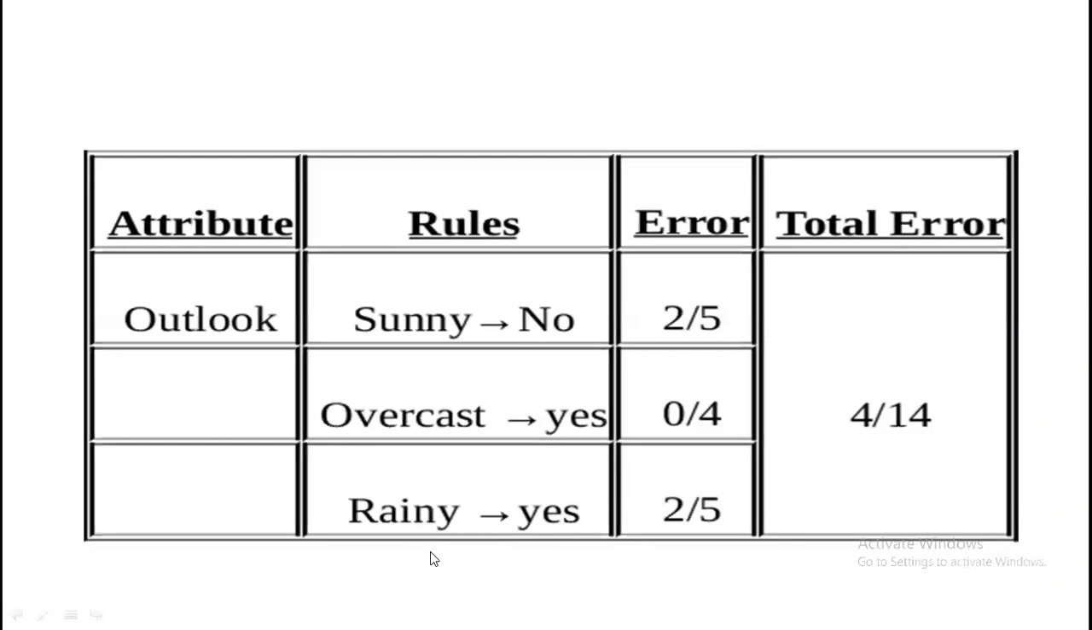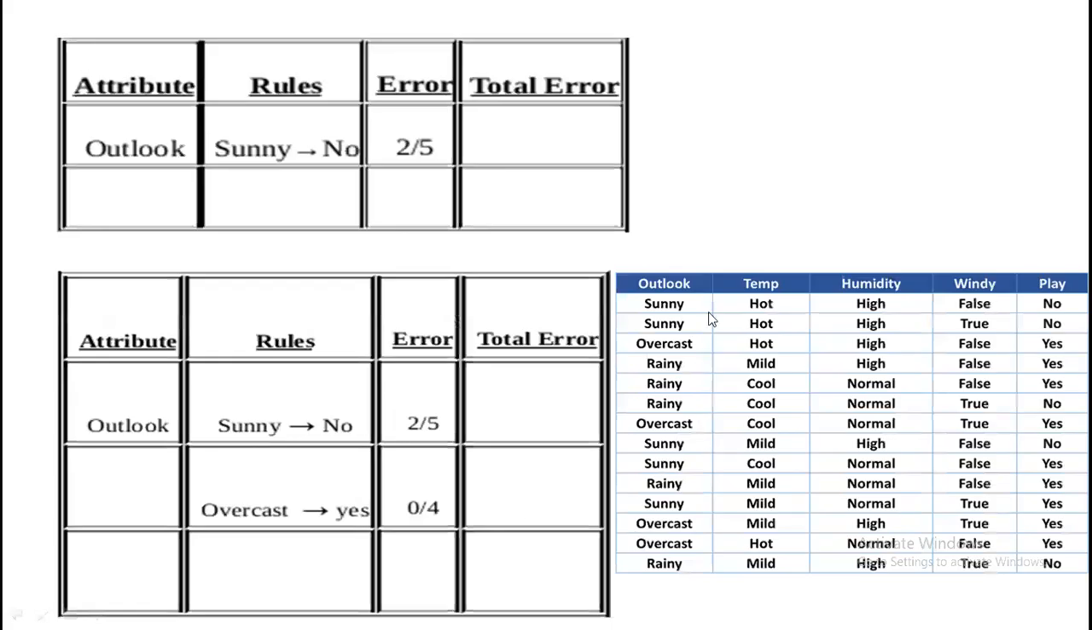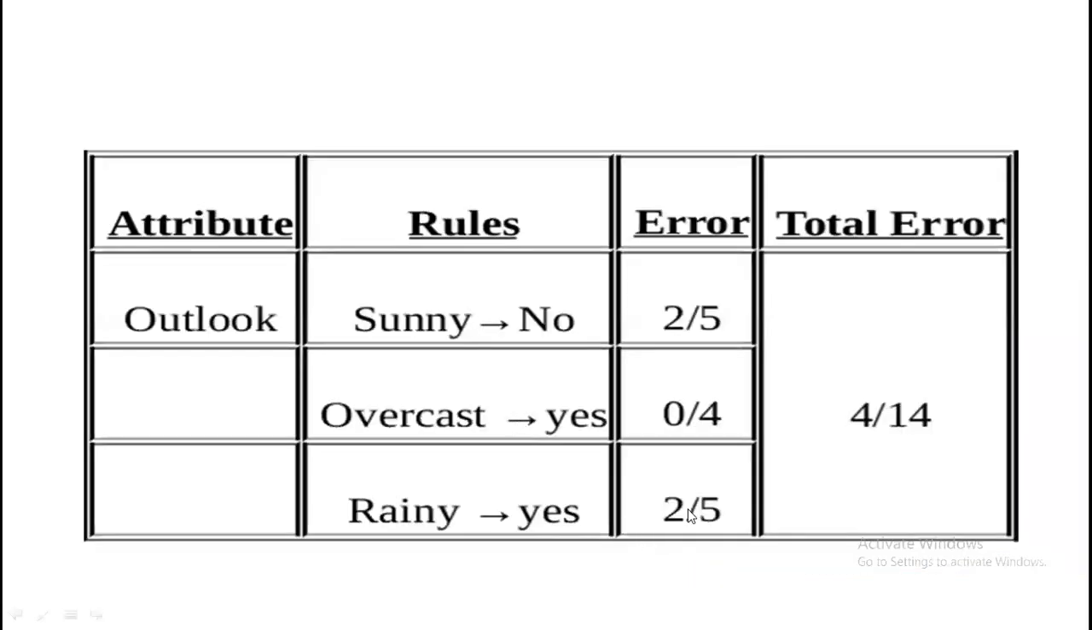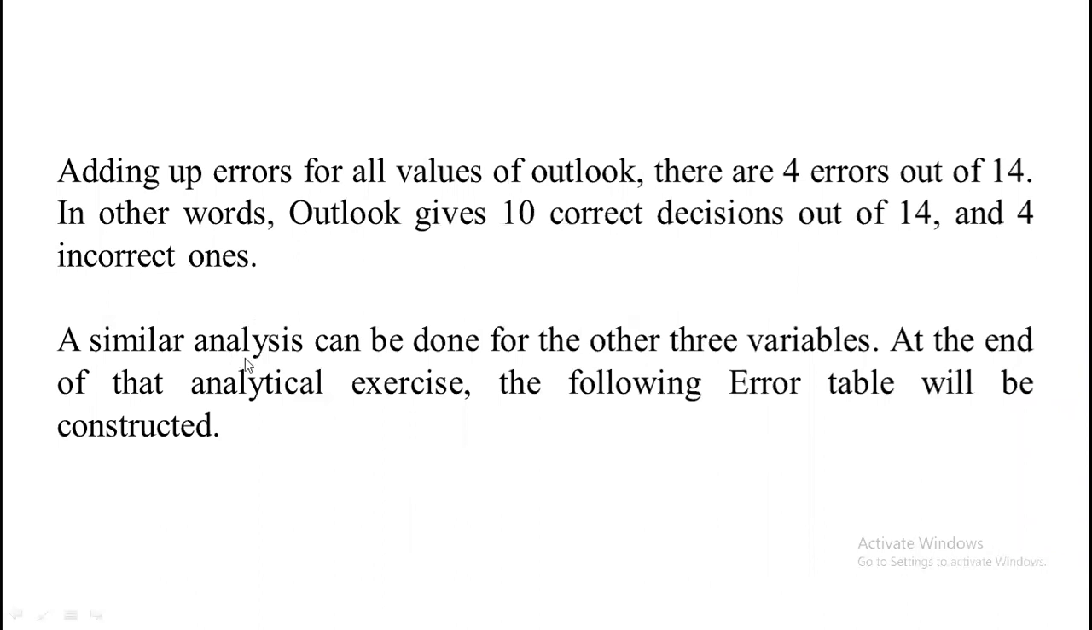One more is rainy. For this rainy, again we have a total of 5 rainies here, and under this, 3 conditions were yes and 2 conditions were no. So errors are 2 out of 5. Total number of errors for this is 4 out of 14. So out of 14 values, we have got 4 errors. So Outlook gives 10 correct decisions and 4 incorrect decisions. That is nothing but out of 14, 4 errors are present.